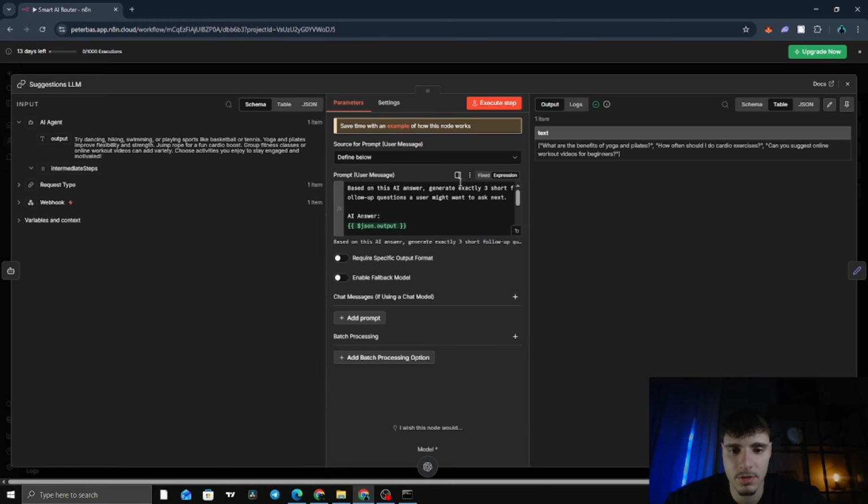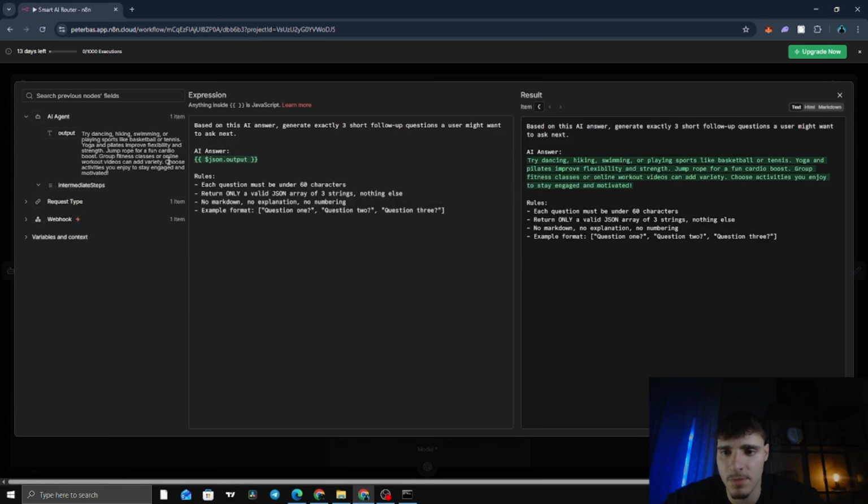We're back to it. The prompt is: based on this AI answer, generate exactly 3 short follow-up questions a user might want to ask next. AI answer, here's the JSON output. Then the rules: each question must be under 60 characters, return only a valid JSON array of 3 strings, nothing else, no markdown, no explanation, no numbering.